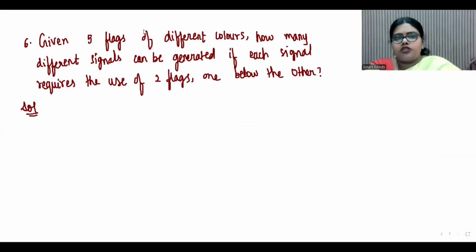Take the next question. Given 5 flags of different colors, how many different signals can be generated if each signal requires the use of 2 flags, one below the other?